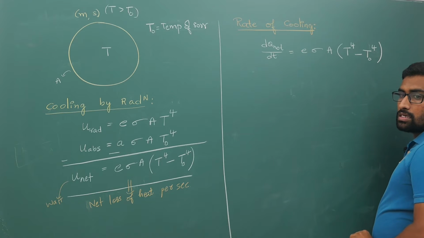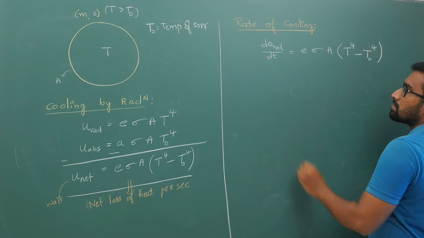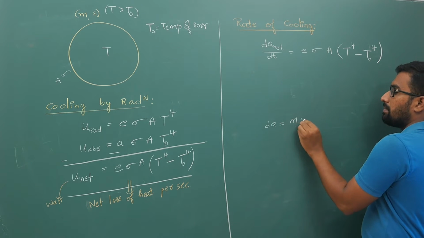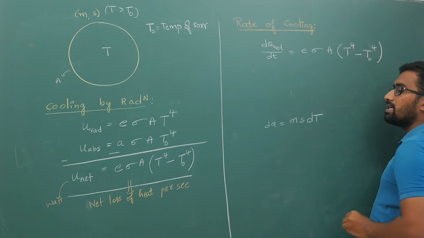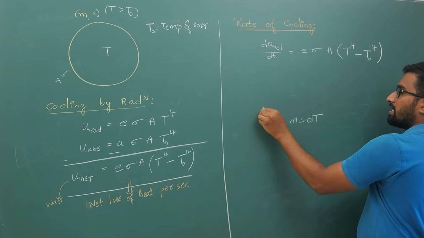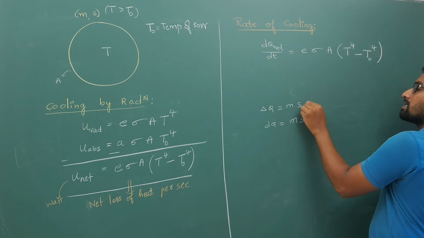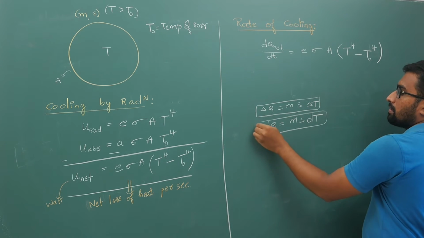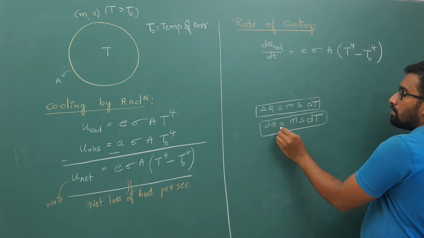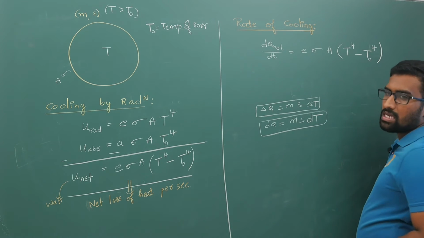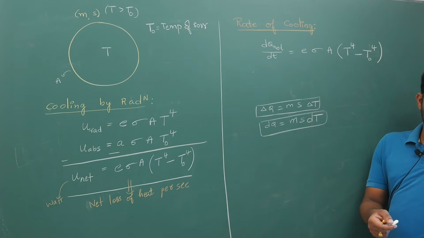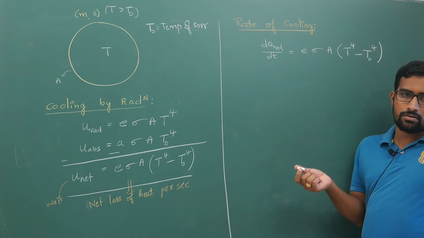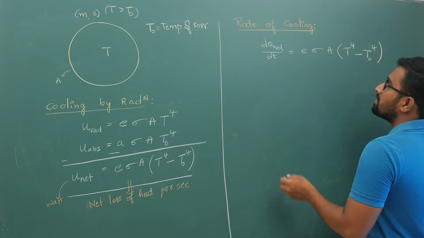Now we have seen that dQ is m s dT, delta Q is m into s into delta T. This we have seen in the calorimetry chapter. Now I am going to express this dQ back into this equation. Your net heat loss is m s delta theta; the temperature loss or gain is given by that.